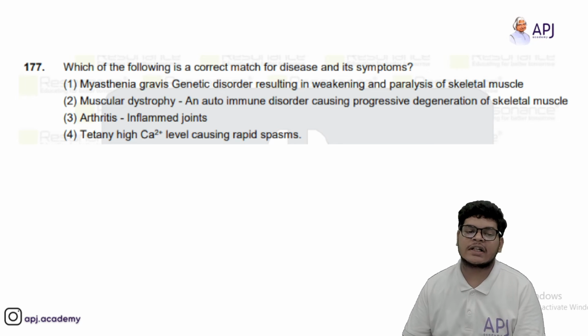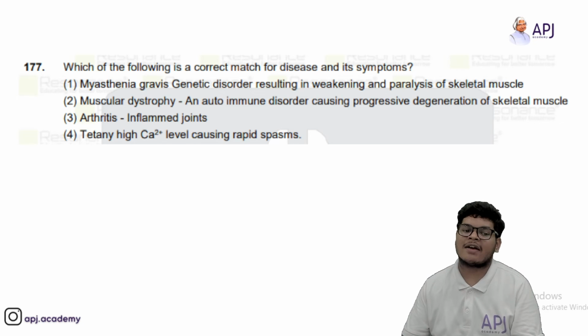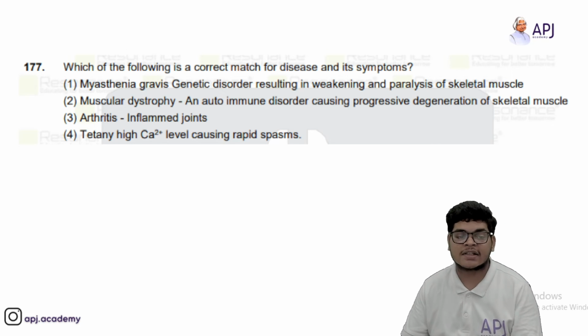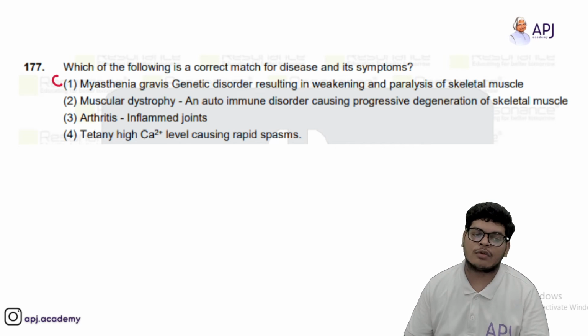Which one of the following is a correct match for disease and its symptom? So myasthenia gravis, genetic disorder, weakening of paralysis, that is right. So it is correct. Muscular dystrophy is again an autoimmune disorder, that is again correct. Arthritis, inflamed joints, and tetany, high calcium level causes rapid spasm. So fourth option is a correct match. Okay, disease and symptom correct match.